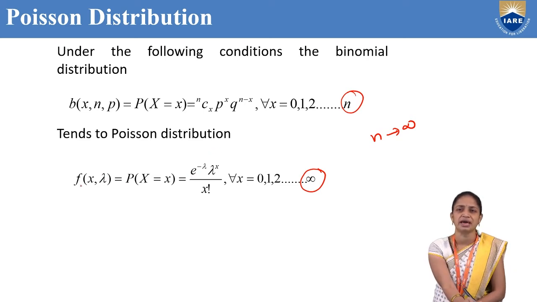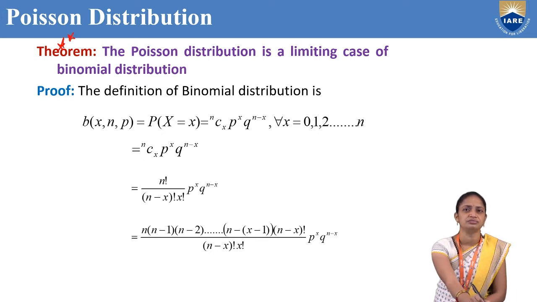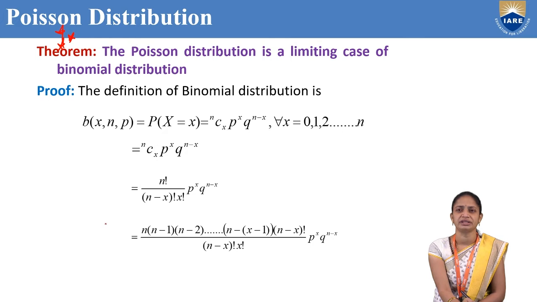The Poisson distribution formula is f of x comma lambda equal to P of X equal to x, that is equal to e power minus lambda, lambda power x by x factorial, where x equal to 0 to infinity. Theorem. This is a very important theorem. The Poisson distribution is a limiting case of binomial distribution.